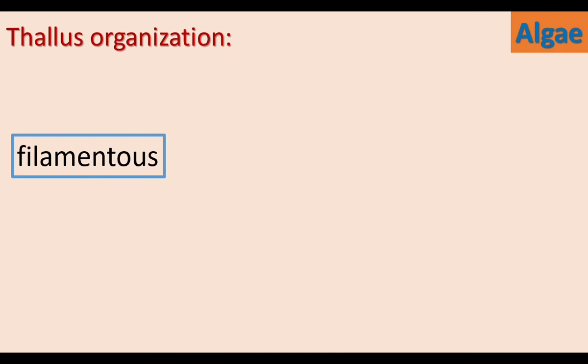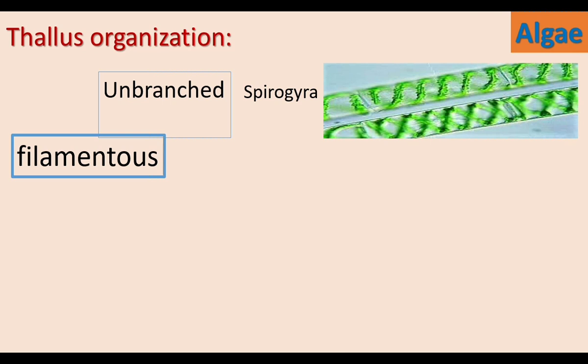Multicellular algae are filamentous. The filament may be branched or unbranched. In Spirogyra, the filament is unbranched. Spirogyra is a multicellular alga. The thallus is filament-like.